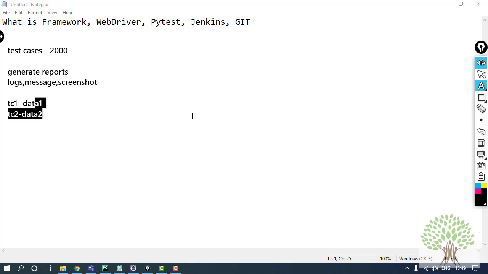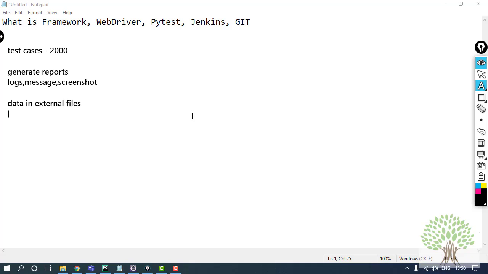So what I can do is keep the data, whichever is being used, either a common one or changing data according to the test case requirement, in external files. That also I can do, right?